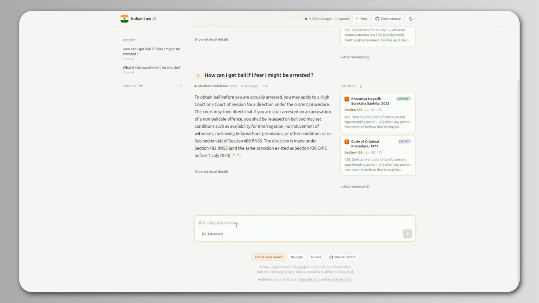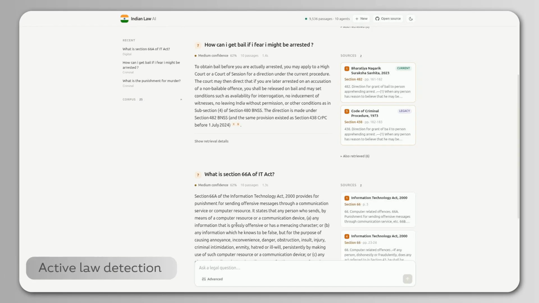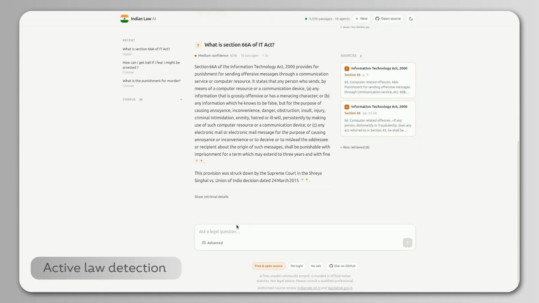Let's take another example. This is the strongest example for me. Section 66A of the IT Act was struck down by the Supreme Court and is no longer enforceable. The official text still matters here because the system needs to recognize the provision and the strike down notice together. It states the offense, then flags it correctly. During processing, the system keeps the strike down notice attached to the provision chunk so the two facts stay together.